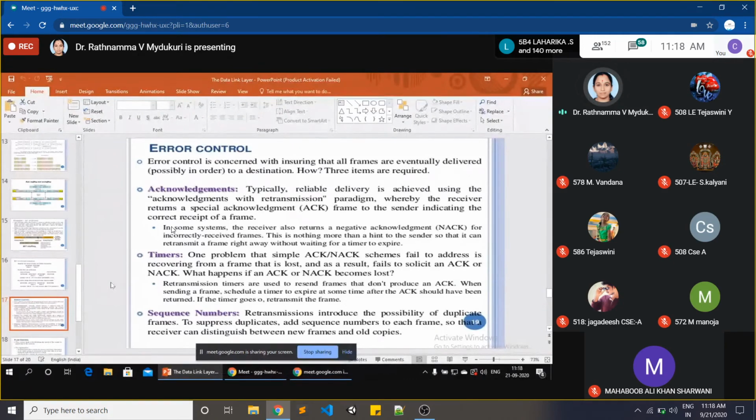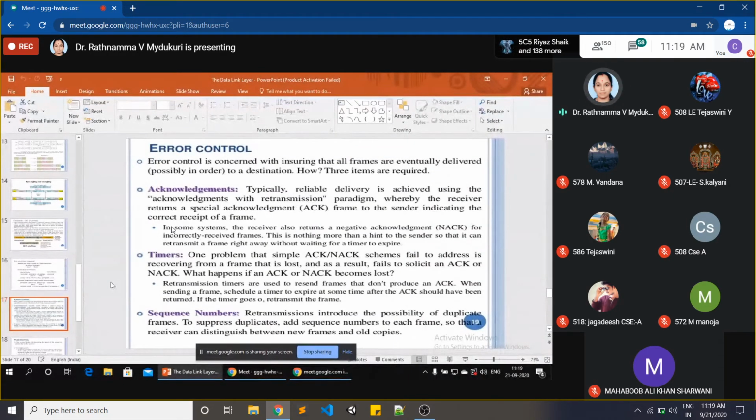If you want to know whether all frames are correctly reaching the receiver or not, you must focus on 3 items. First one is acknowledgements, second one is timers, third one is sequence numbers. Now, with these 3 items, how can you control the errors? Just listen briefly, I will explain with general examples. Error controlling is done with acknowledgement, timer, and sequence numbers.